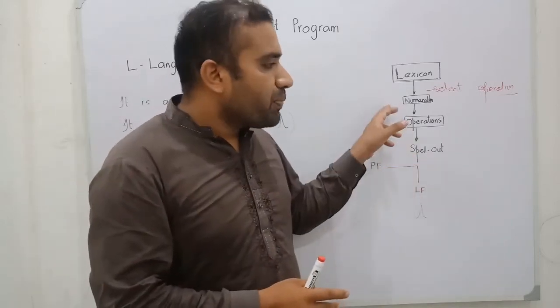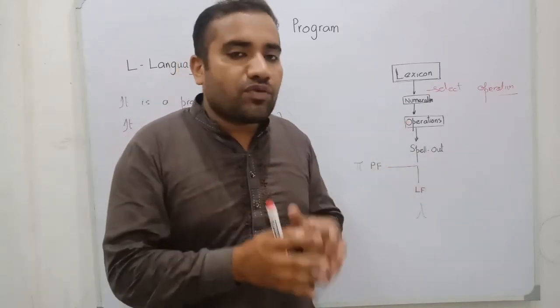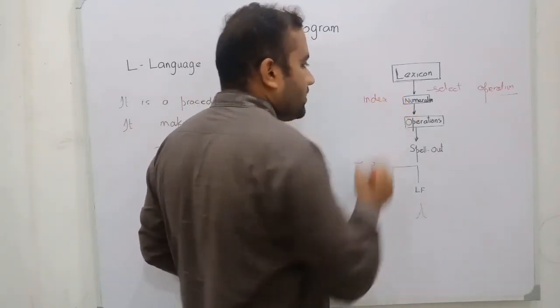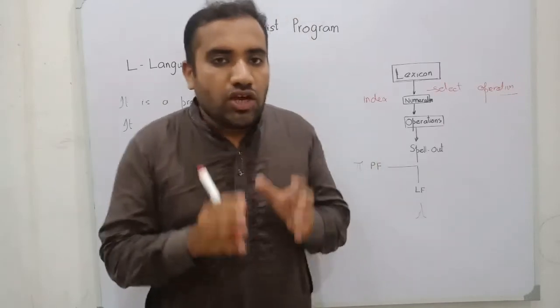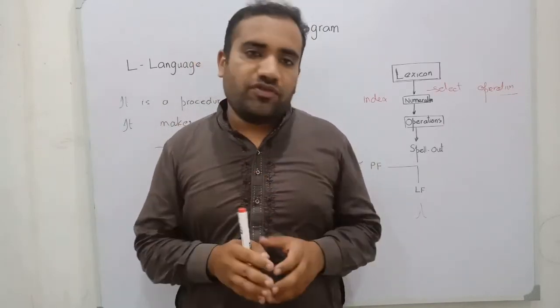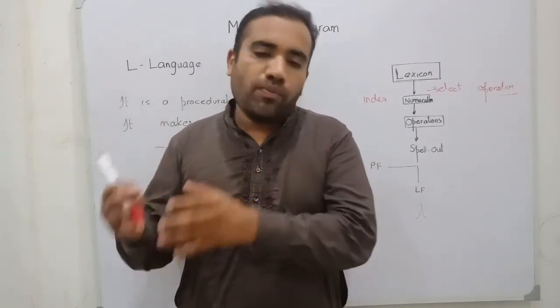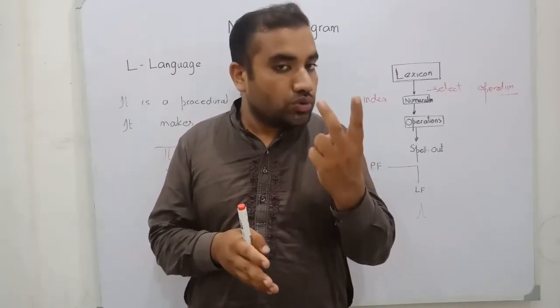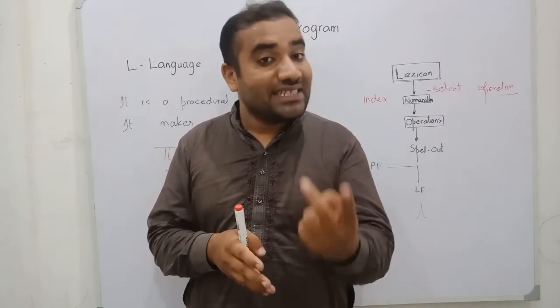And in the numeration we have to assign the index. Index means, we have the sentence, the boy hit the boy. In this sentence we have a repetition of the word the.